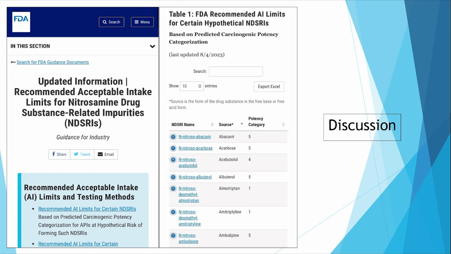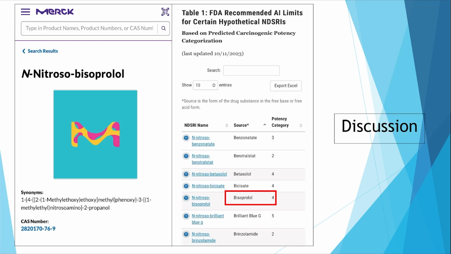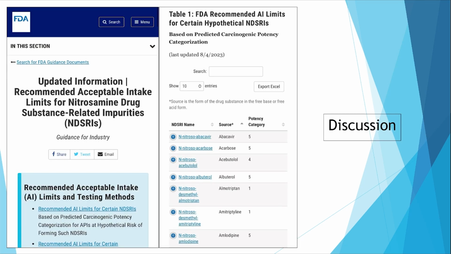Another issue: we already know, as you can see, there is different information, and there are several updated things. First, furosemide, and then there are some recommended limits, especially for the carcinogenic ingredients in the drugs. And this FDA table is one of the most important data we have at the moment.